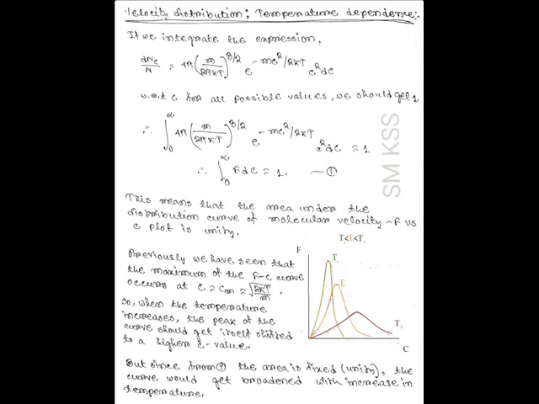Now here a graph is plotted for the variation of f with respect to c for different temperatures T1, T2 and T3. T3 is greater than T2 is greater than T1, and we can see that as temperature increases from T1 to T3, the value of most probable speed cm, that is the position of the peak of the curve, also increases, but the curve becomes broadened with the increase of temperature.